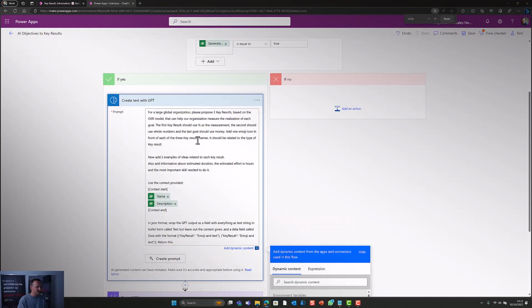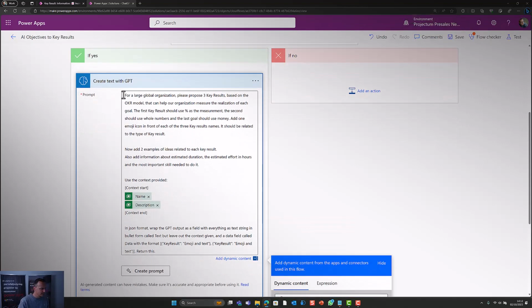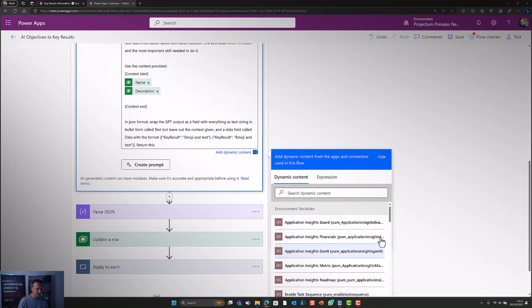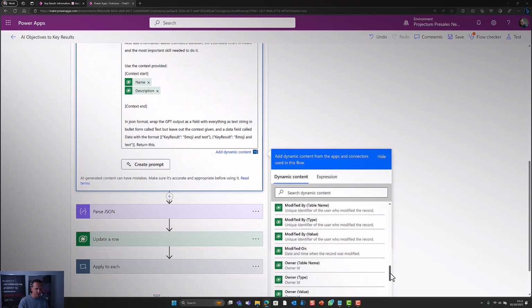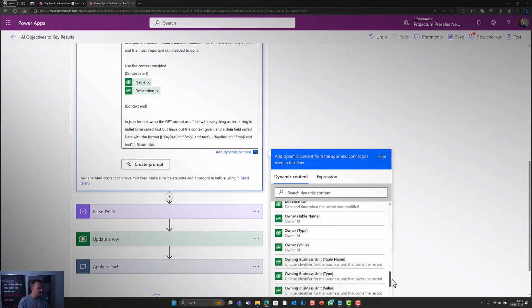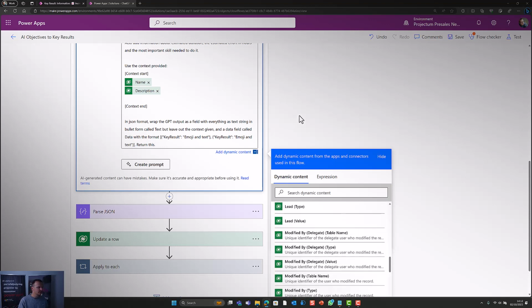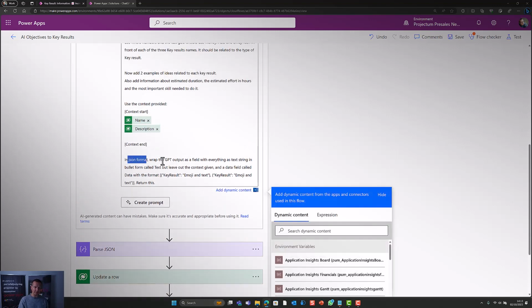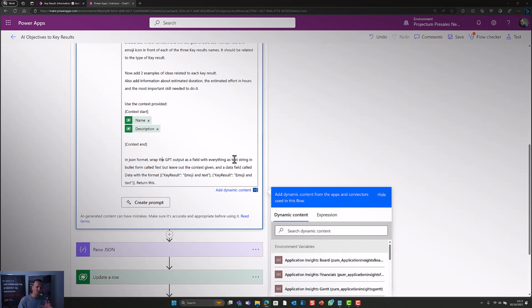And then here you can see what I've done. I have primed the prompt, so to speak, by adding some text here, which is essentially the prompt, so that the only thing the users have to do is provide a name of the strategy and a description. And obviously we could have added any field we have in the application right here by simply going down and finding all the information available. Who's the owner, start dates, end dates, whatever custom fields we've added to the data we could have pulled in. Once this is done, it should then also JSON format and wrap the output in a certain way with an array and some data buckets, which means essentially that I want to pull out what are the key results.